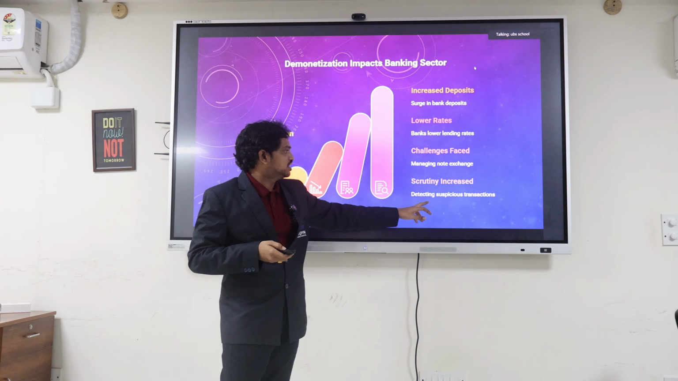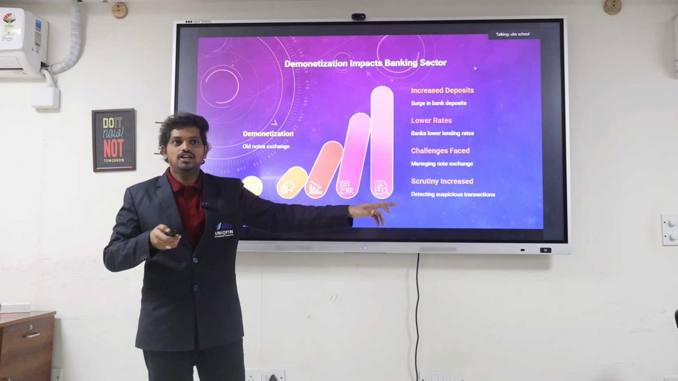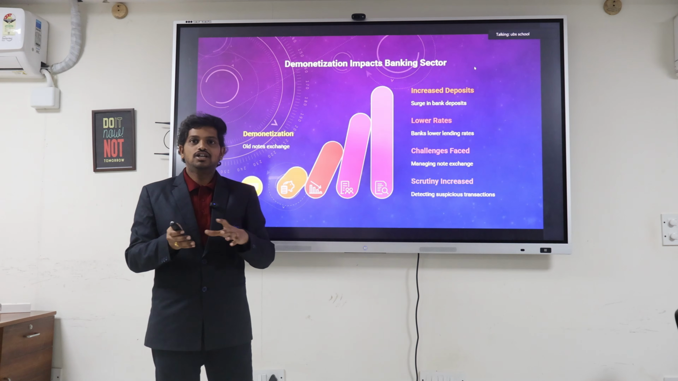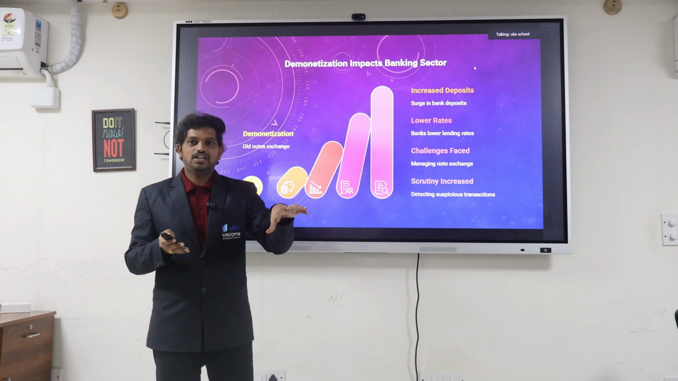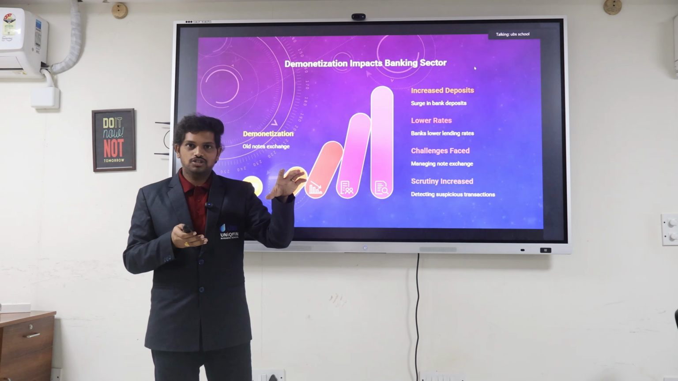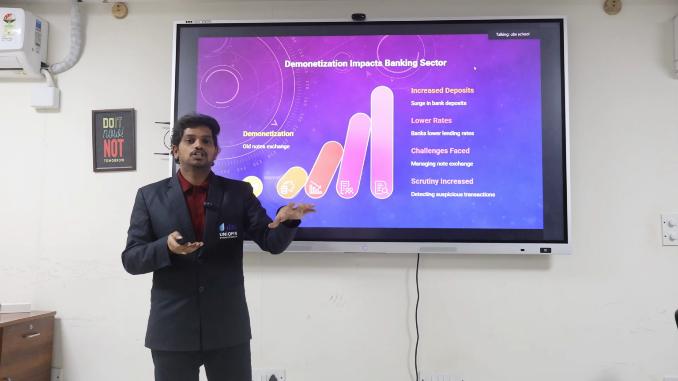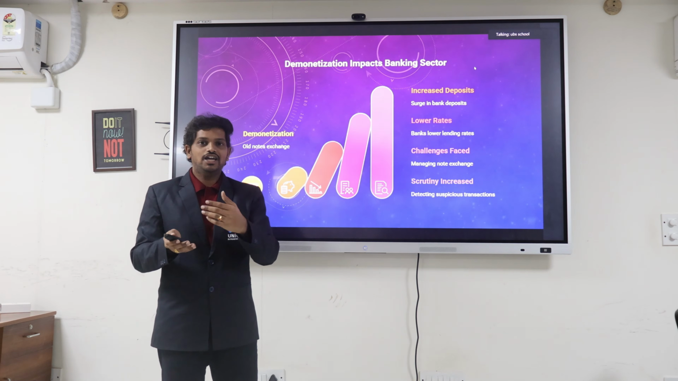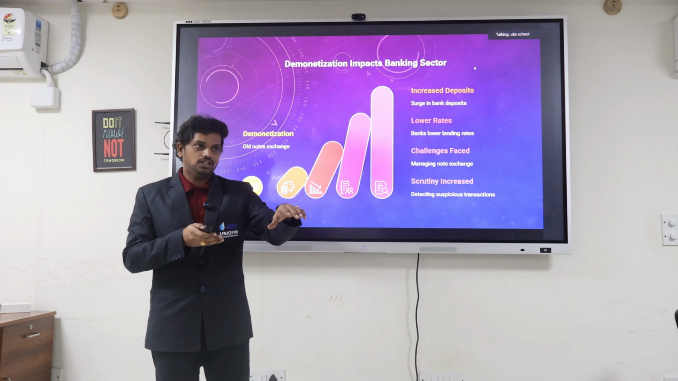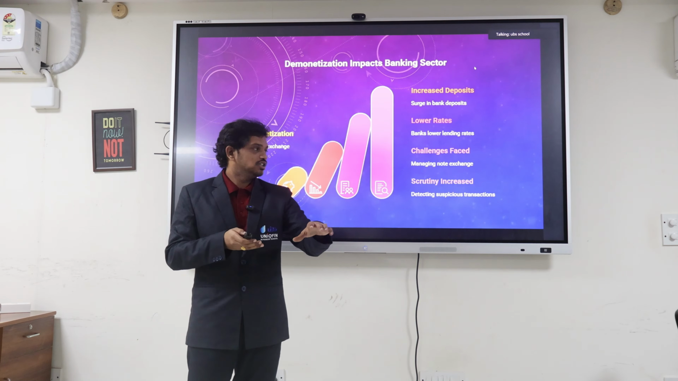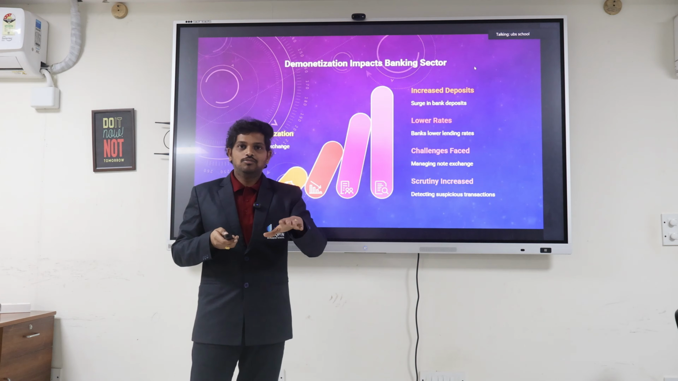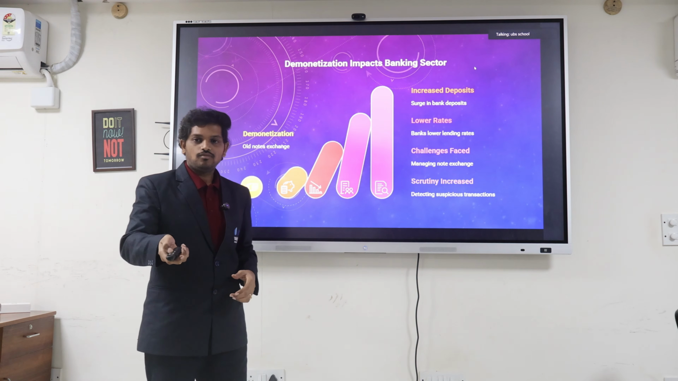Security scrutiny increased, detecting suspicious transactions. One may open two or three or more bank accounts, keeping fake identities and fake proofs, to deposit their black money or divert it through another channel for depositing. So they also increased scrutiny of suspicious transactions to reduce that possibility.